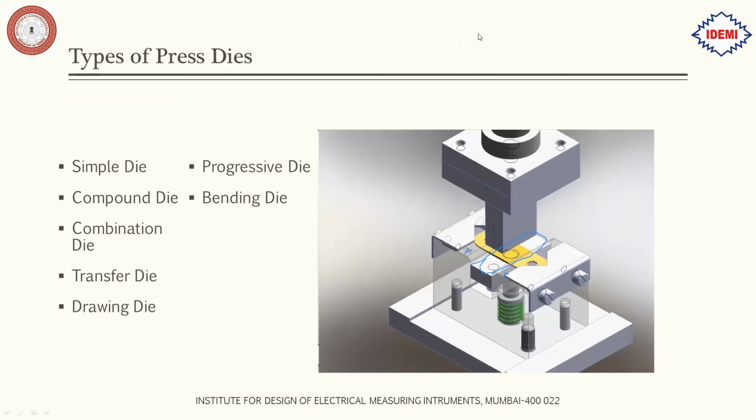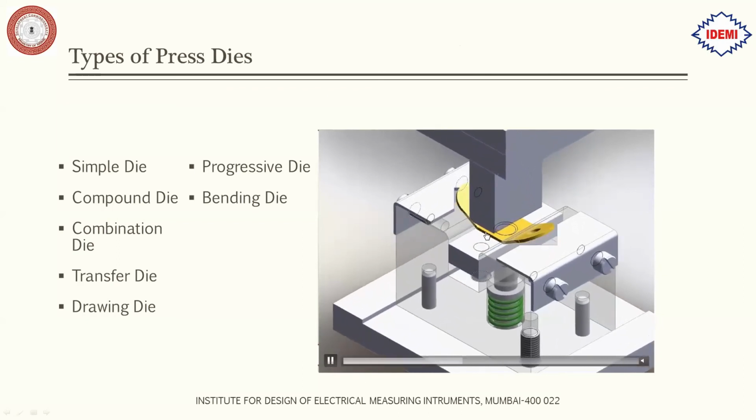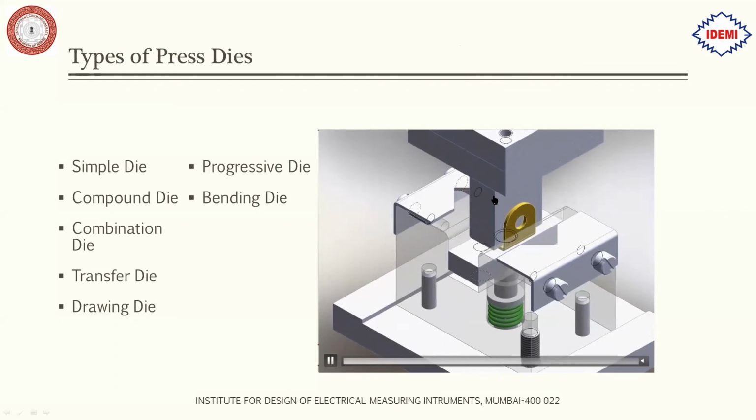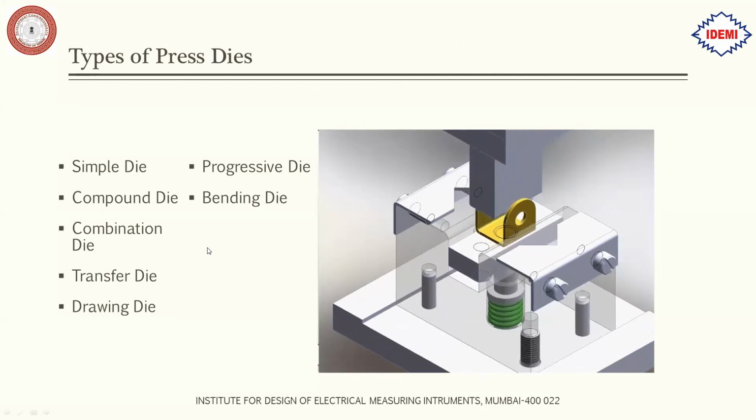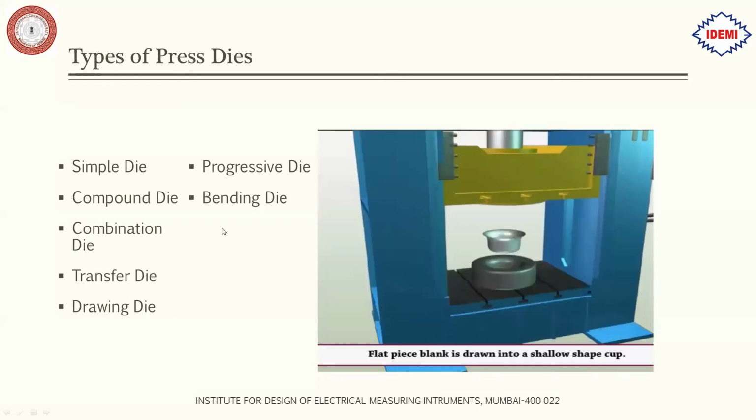So you can see how the working takes place. This die keeps on pressing down, and this edge bends the component at 90 degrees. So these types of dies are called bending dies. Then next we have the trimming die.